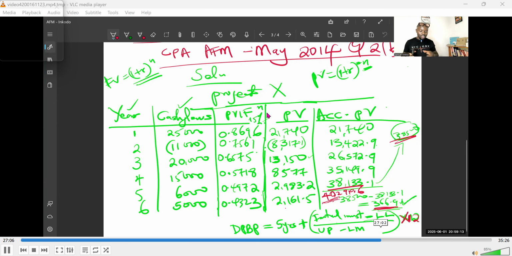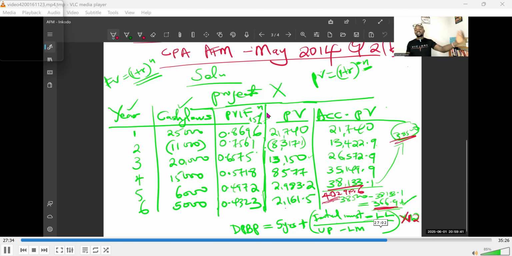Very good. Now, when you multiply the cash flow by the discounting factor, you get the present value. We are discounting the cash flows. Remember that in the future, you've not done the project. You've been given projected cash flows for year number 1 to year number 6 for project X. And someone is asking you, now, we expect these cash flows to turn out this way for the next 6 years. Now, tell us, between this project A and project B, project X and project Y, like in now our case, which one is viable?